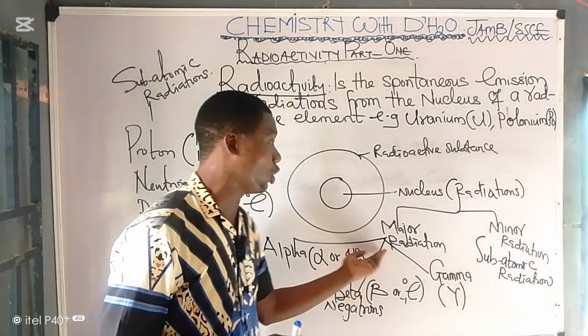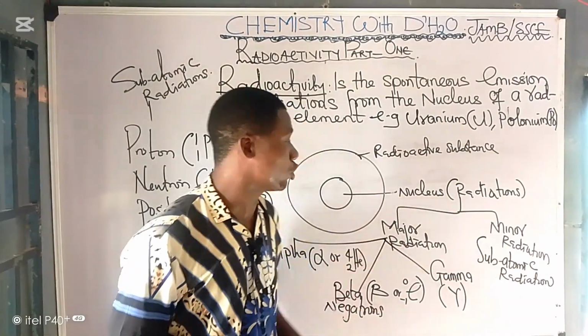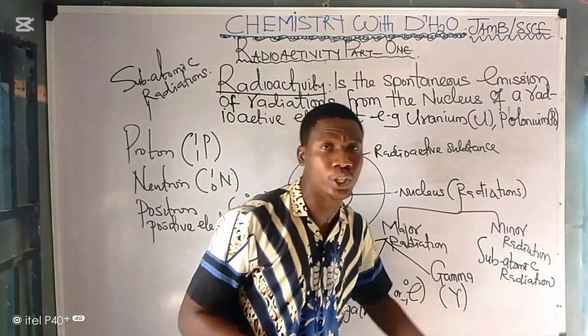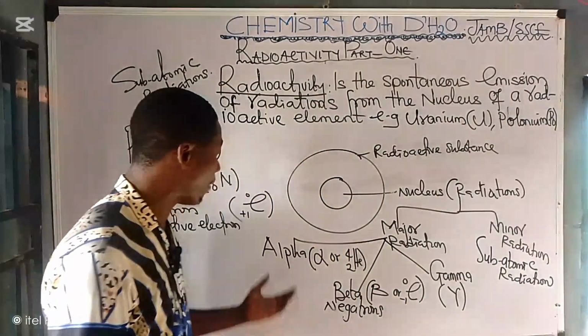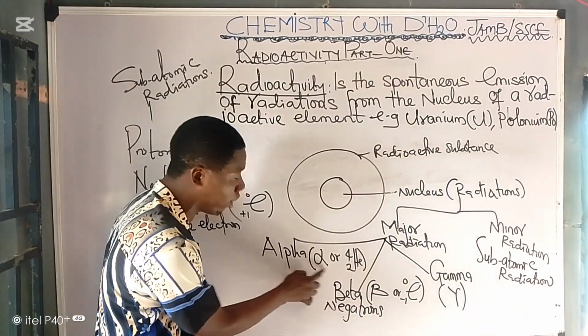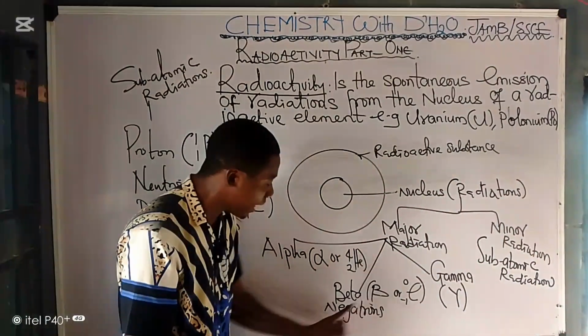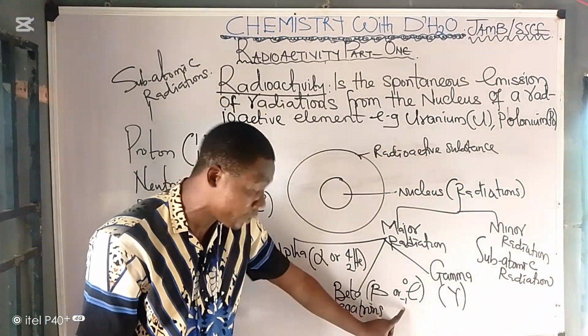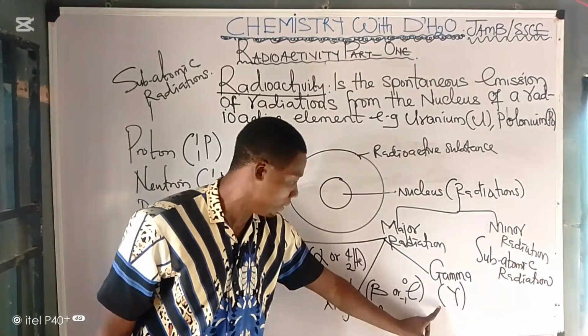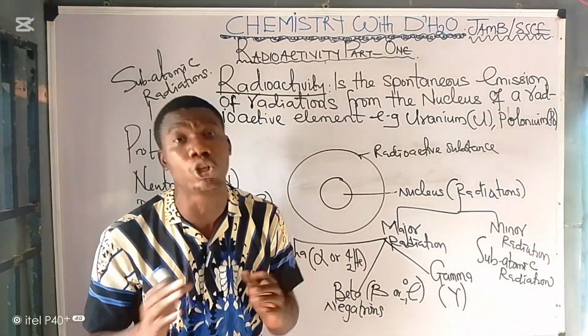From the nucleus of a radioactive substance, we have what we call radiations, and these radiations could be major or minor. Minor radiations are also called subatomic radiations. What are your major radiations? You have alpha, which has this symbol and this symbol. You have beta, which has this symbol or this symbol. Then we have gamma. These are the three major radiations.